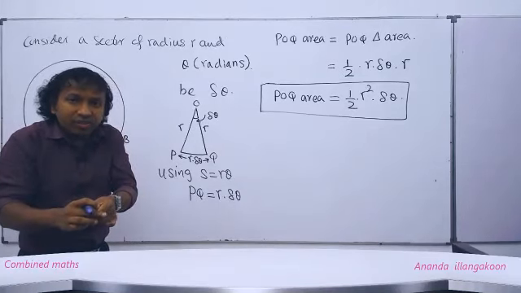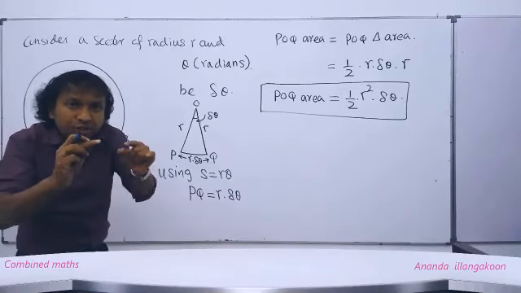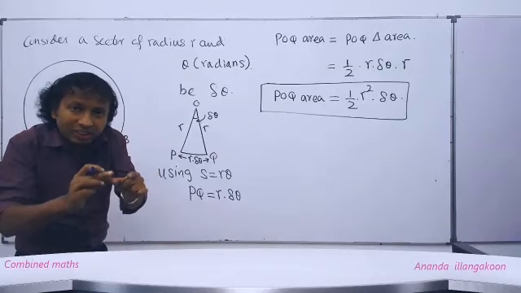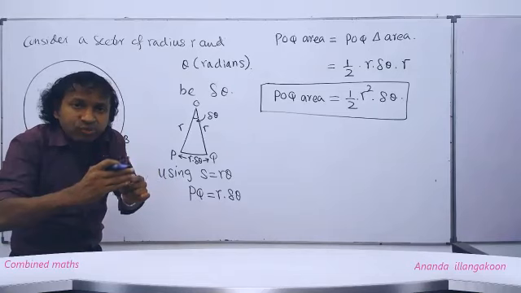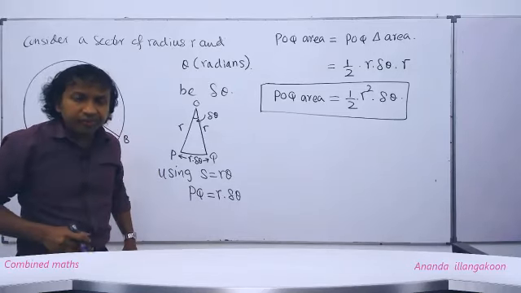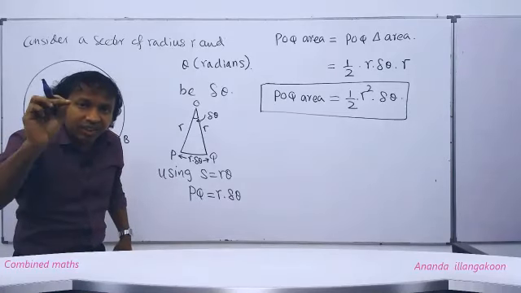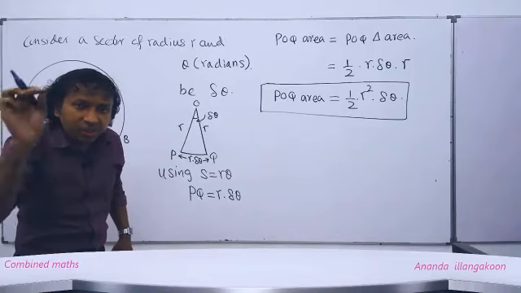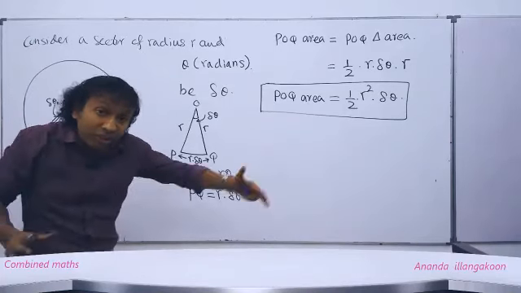We take in the more general form the angle at the center of each small sector. Too small, that's true, people. But even though when we consider from one small sector to another small sector, the angle at the center may vary. Then I am going to mark those angles at the center as delta theta 1, delta theta 2, delta theta 3, and so on. I can't mark all. Why, people? There are in fact many small sectors.